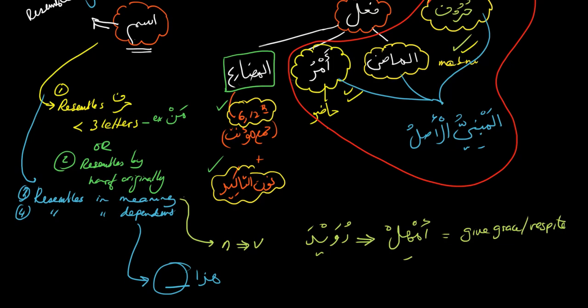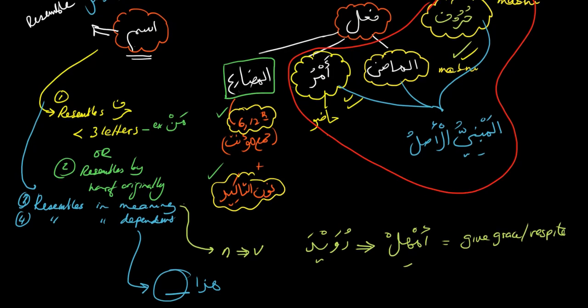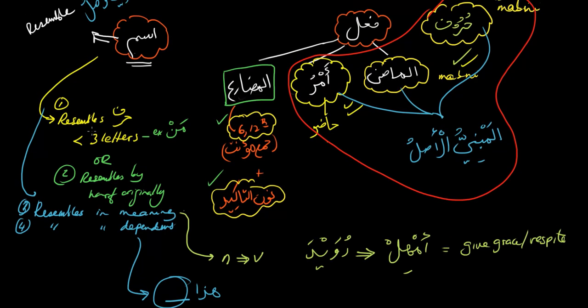But there will be 4 cases that they are going to be mabni in. They resemble a harf in that they're less than 3 letters, and they resemble a harf because they had a harf in them originally, such as ahada ashara, which was originally ahadun wa asharun. And number 3, they resemble al-mabni al-asli in their meaning or in their dependency.